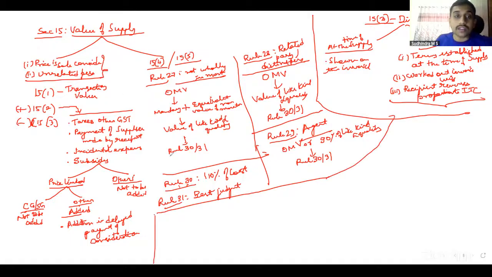Apart from these, there are some notified supplies. We have rule 31A, which talks about lottery, betting, gambling, and horse racing, those four specified actionable claims. There, we have two discussions.